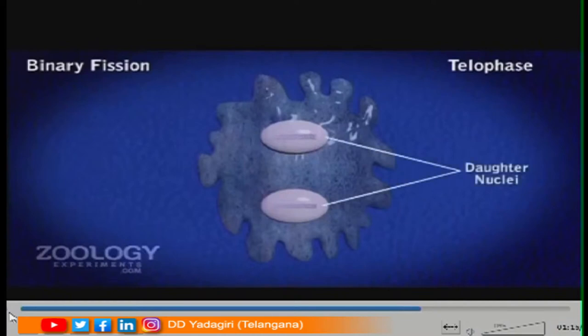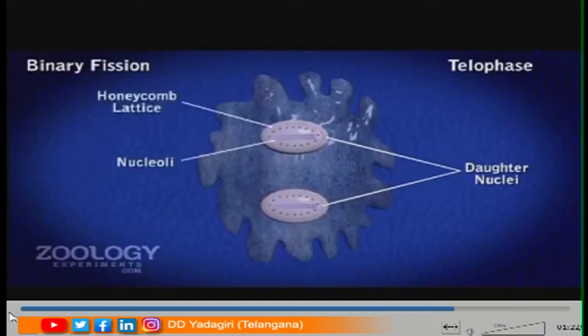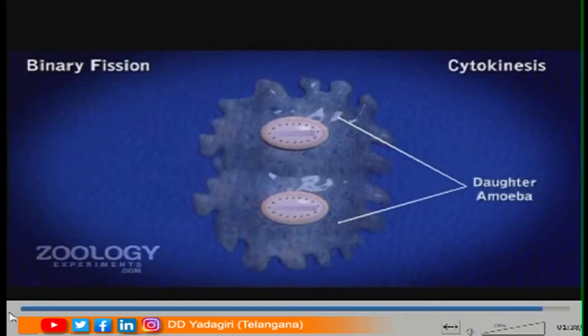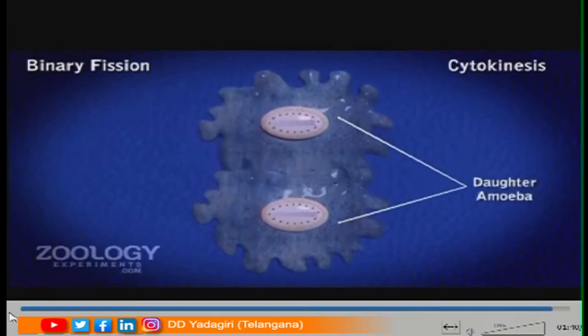After getting two daughter nuclei, what happens? Slowly the cell membrane also undergoes the process of division, and the process of division of the cell is called cytokinesis. So first karyokinesis takes place, then afterwards cytokinesis takes place. And after the process of cytokinesis, what happens?